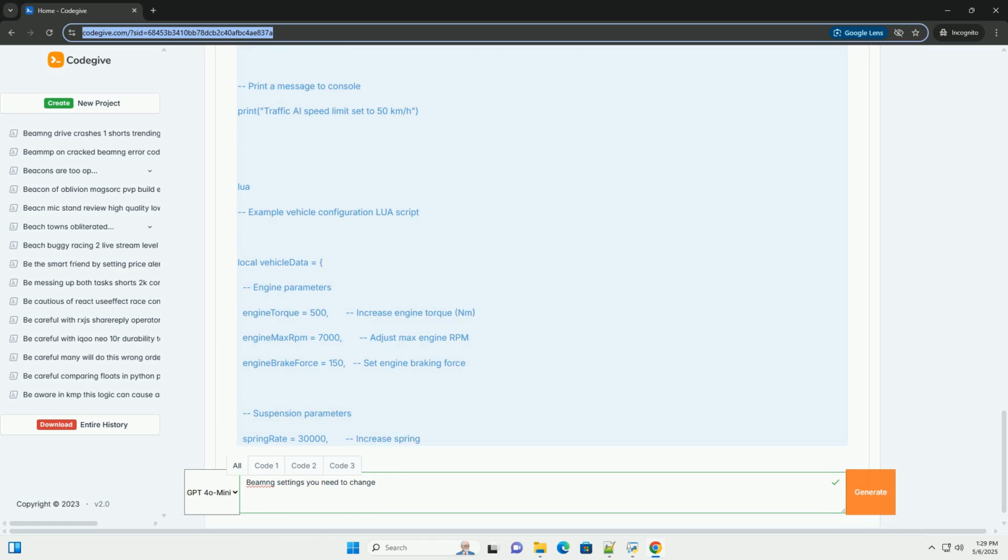B. Where settings are stored. BeamNG.drive settings are stored in various files and configurations, depending on the setting type. Here's a general overview. settings.json: a primary configuration file located in your BeamNG.drive user folder. This file holds many persistent settings, including graphics, audio, and gameplay preferences. The location of this folder varies depending on your OS.